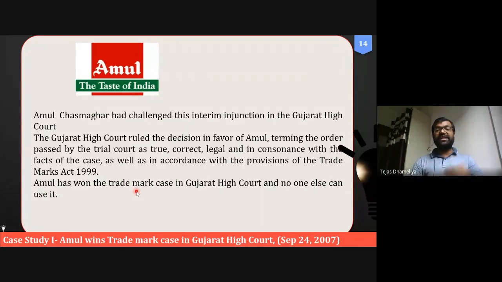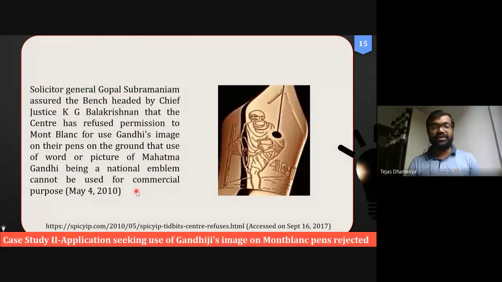Because once you gain popularity, if somebody else has filed that trademark before you, then although it is your own trademark, you will not be able to use it. Okay, you can use it, but if somebody finds out, they will put you behind bars, in jail. So these things we need to keep in mind.